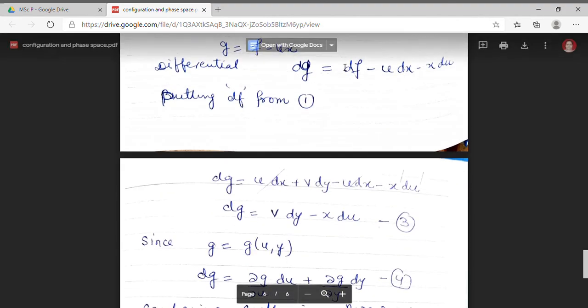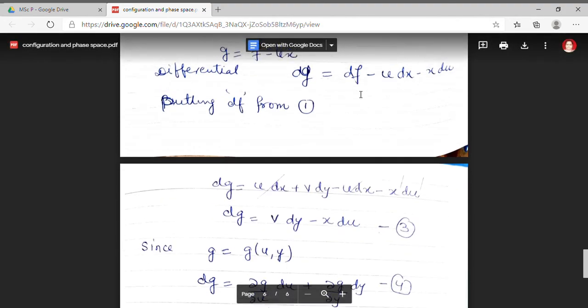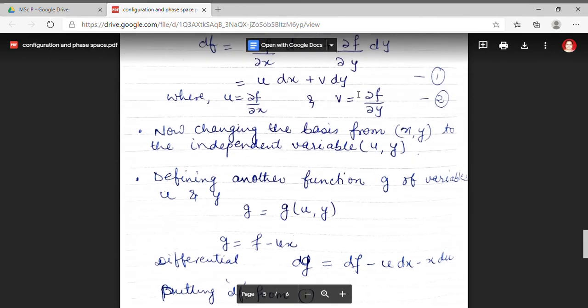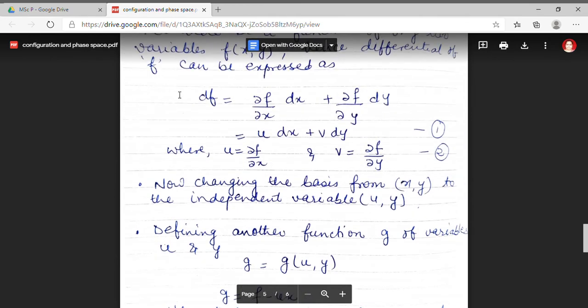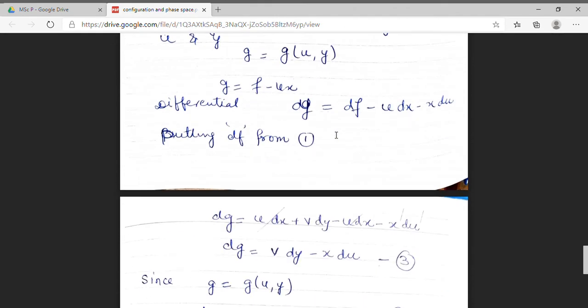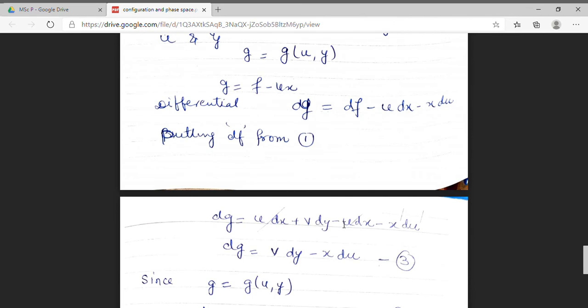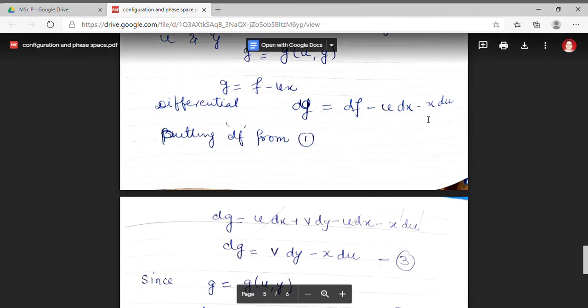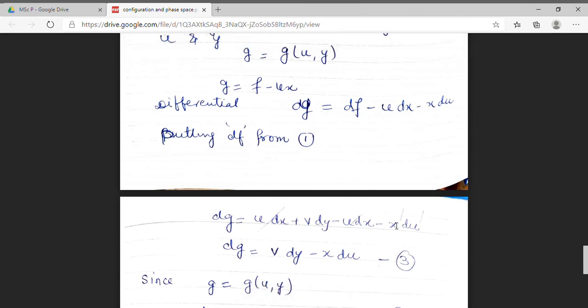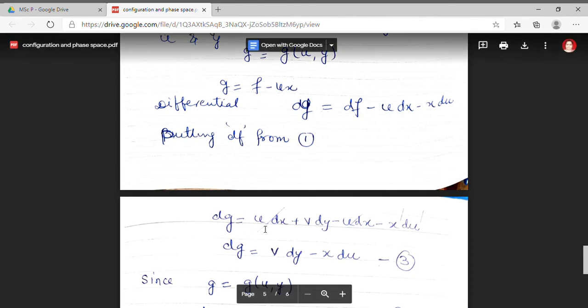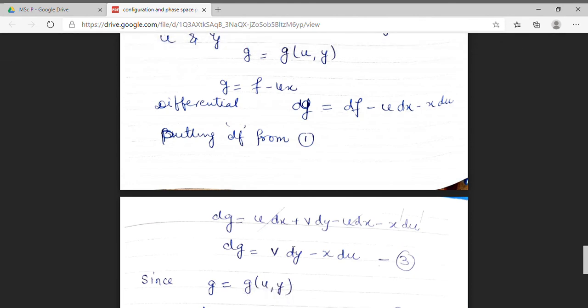I am substituting the value of df. I have obtained df as u dx plus v dy. Putting the value of df, u dx plus v dy, these two terms remaining the same, u dx cancels out, dg equals v dy minus x du. This is the differential of G.